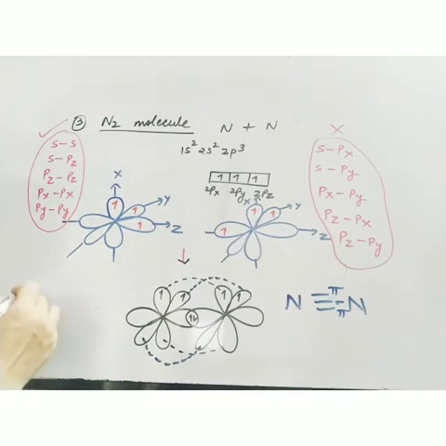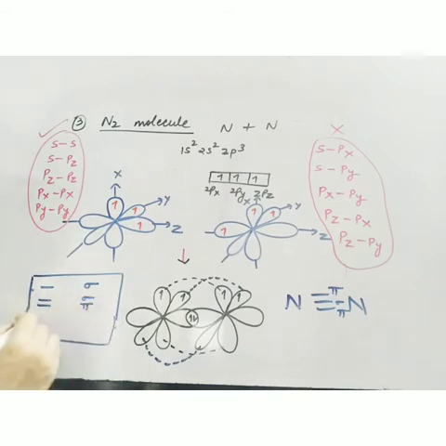Okay, so always remember, whenever a single bond is there, it is sigma. Double bond means 1 sigma and 1 pi. And if a triple bond is there, it is 1 sigma and 2 pi. This is how we can calculate the number of sigma and pi bonds.